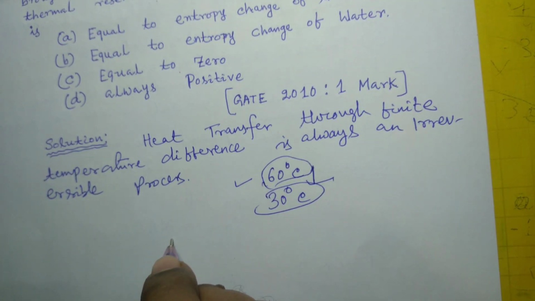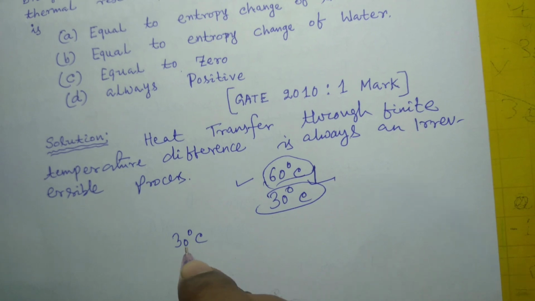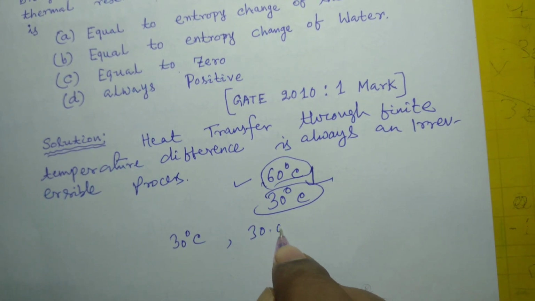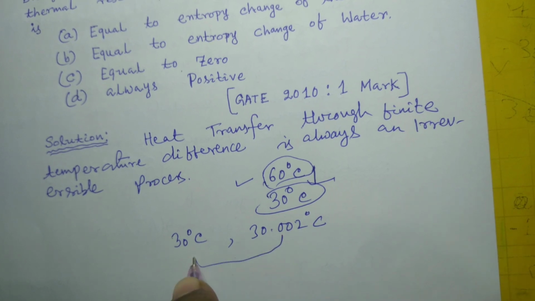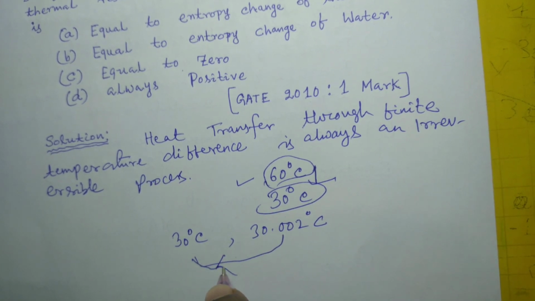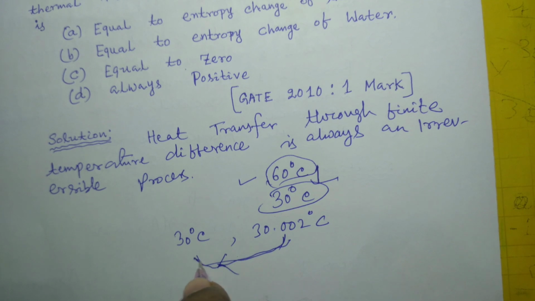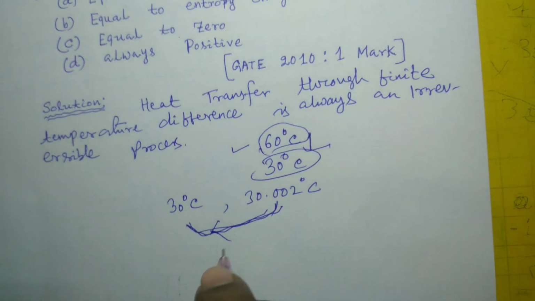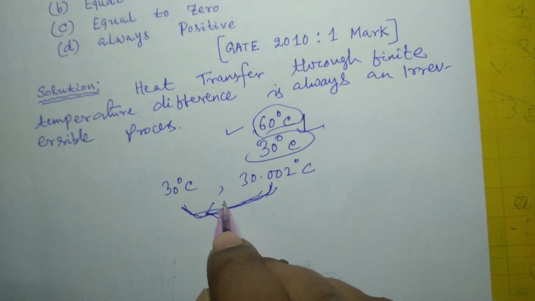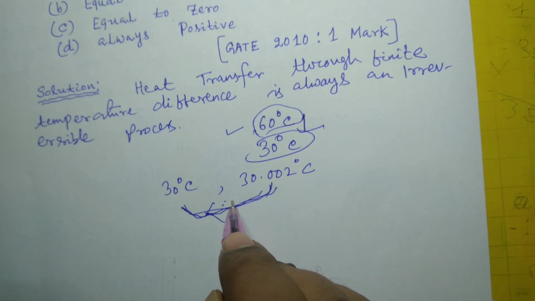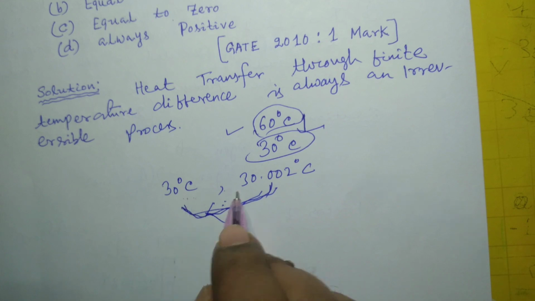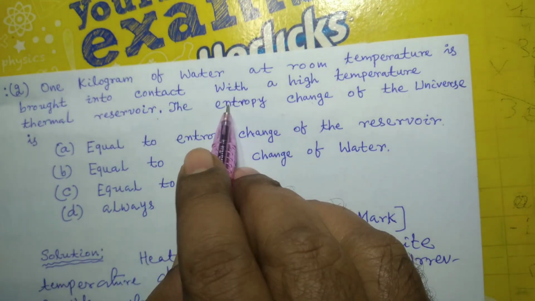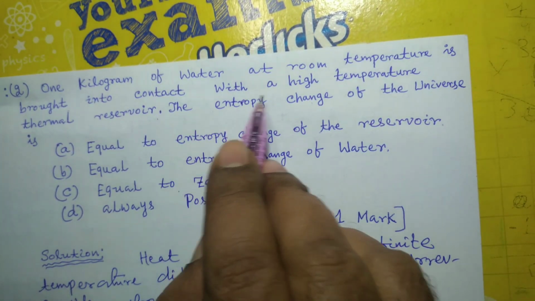Suppose the temperature of a body is 30 degrees Celsius and the temperature of another body is 30.002 degrees Celsius, and if heat flows from this body to this body, this may be a case of reversible process, because here heat transfer takes place through an infinitesimal temperature difference. Temperature difference is quite small in this case, but the earlier one is a case of finite temperature difference.